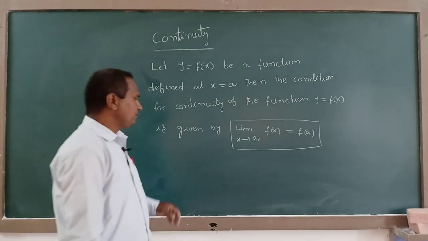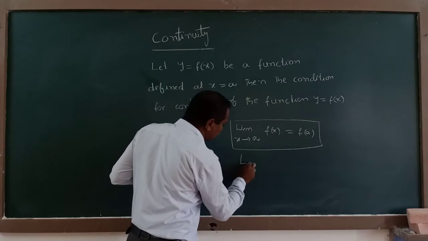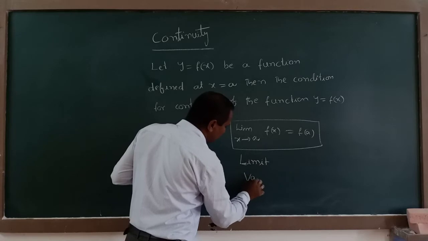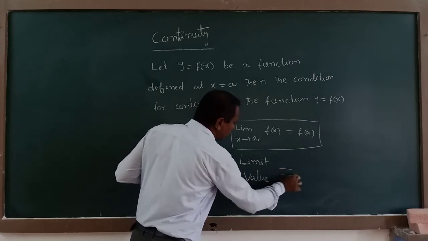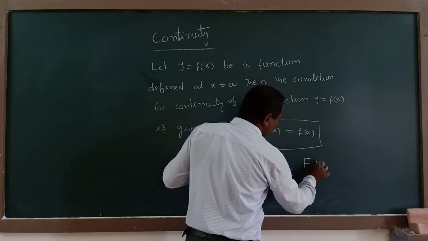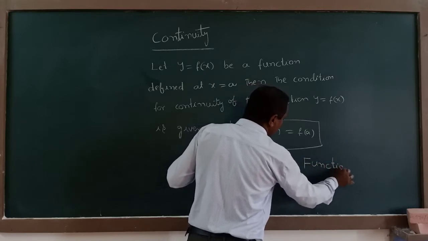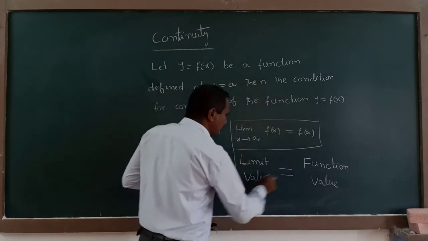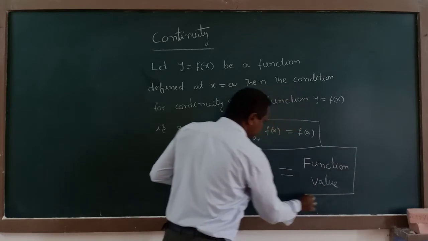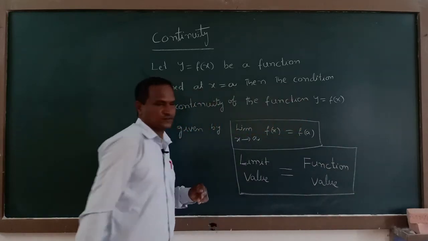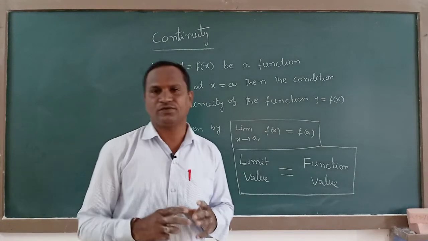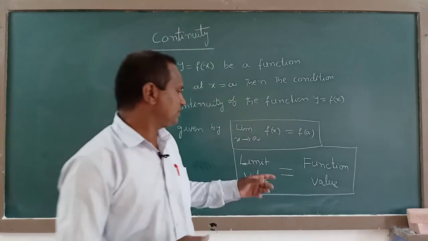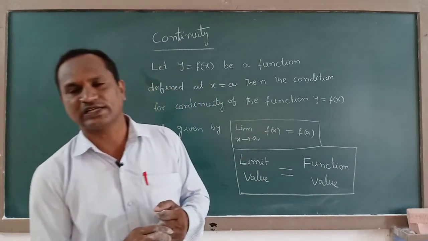That is, finally we can write here: limit value is equal to function value. It is the condition to show whether the given functions form continuous functions or not. When you are checking whether given functions are forming continuous functions or not, at that time you have to check this condition: limit value is equal to function value.